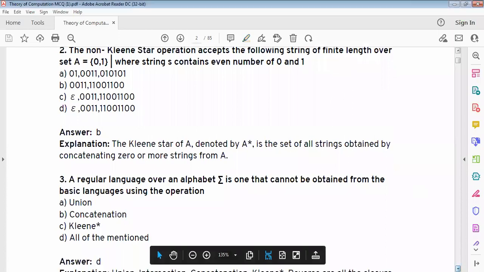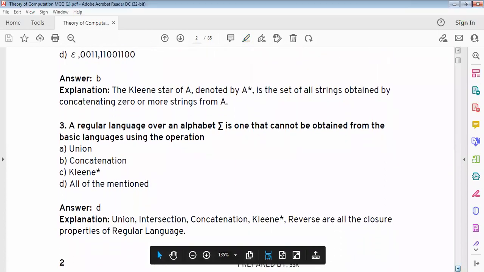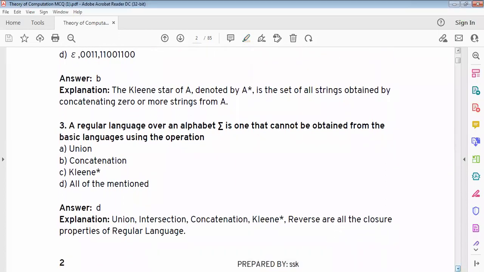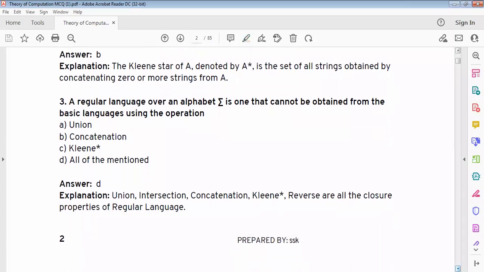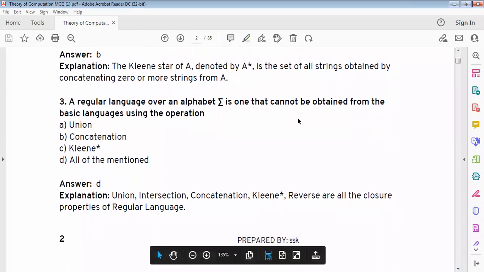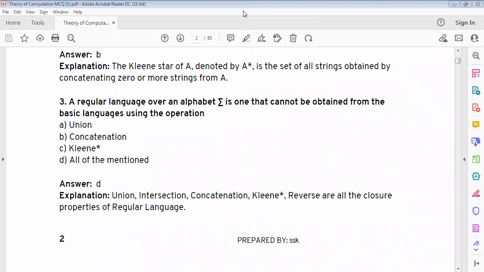A regular language over an alphabet sigma is one that cannot be obtained from the basic language using the operation. Here option is D, all of the mentioned.